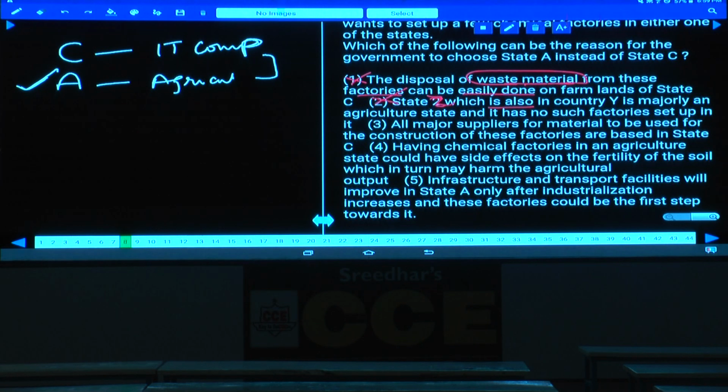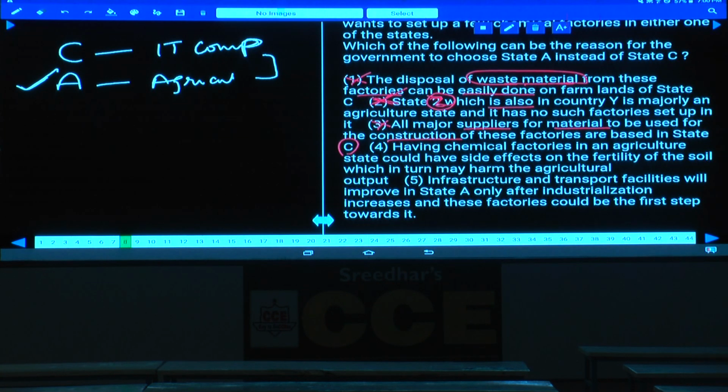Here we should discuss why they are preferring state A to state C. But as here he is talking about something like state Z, which is nowhere related to this one, it is directly ruled out. Then the third one: all major suppliers of material to be used for the construction of these factories are based in state C. If they were based in state C, then they would have to prefer state C over state A. But as the question is about why they are preferring A instead of C, this cannot be the reason. This is the reason why they would have preferred C rather than A. Then 3 is also ruled out.